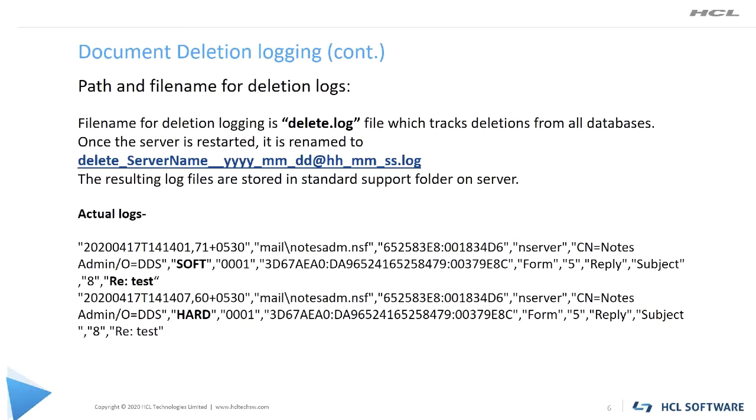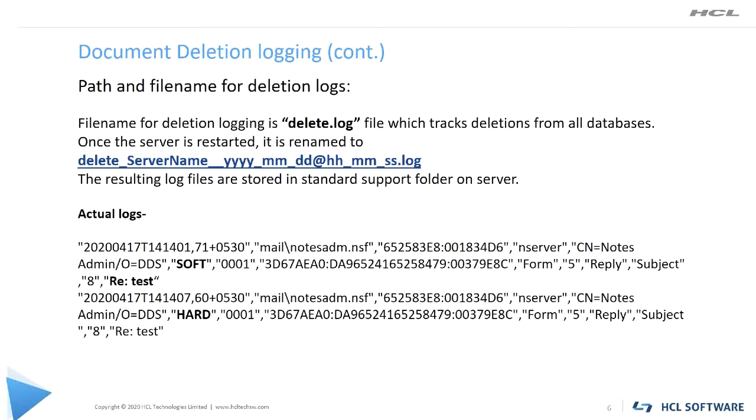In the first example, the type of deletion is a soft deletion. In the second example, the type of deletion is a hard deletion. Soft deletion means the user has moved that mail to the trash, and hard deletion means the mail has already been deleted from the trash.